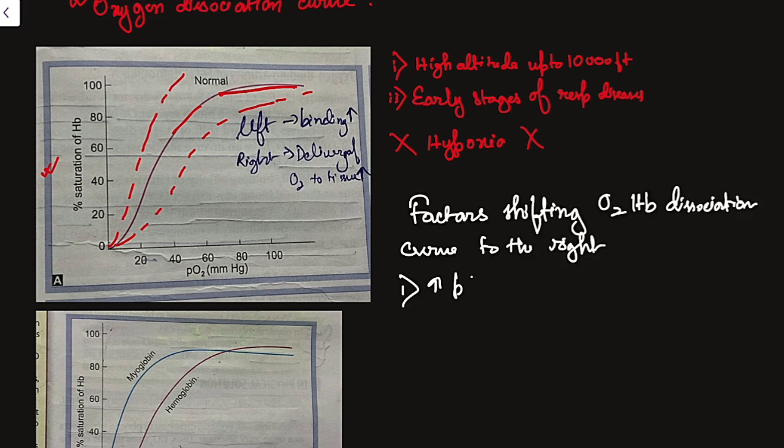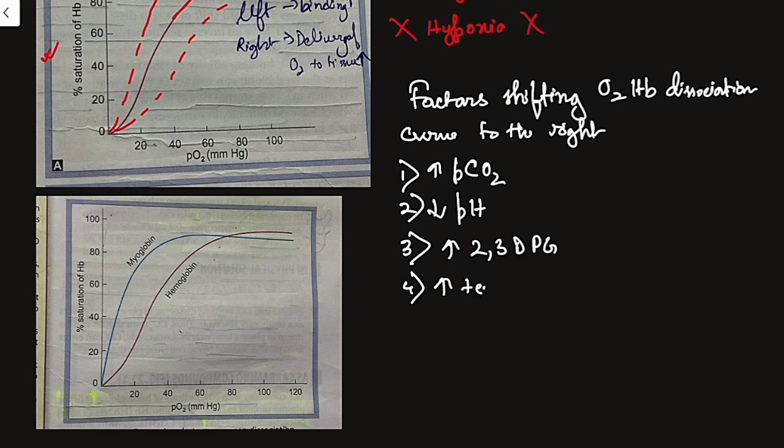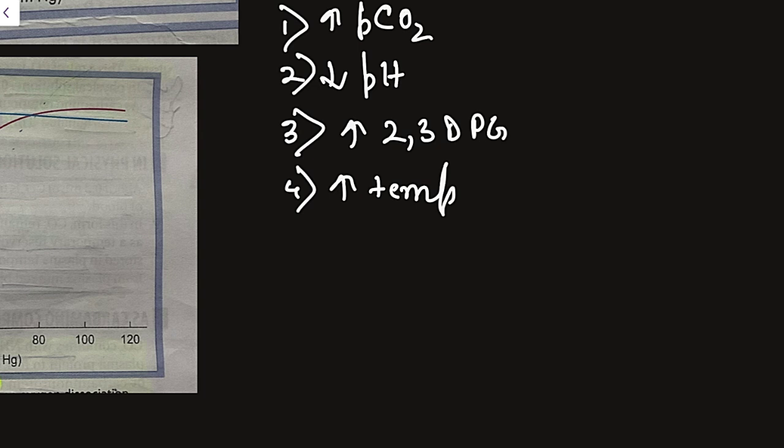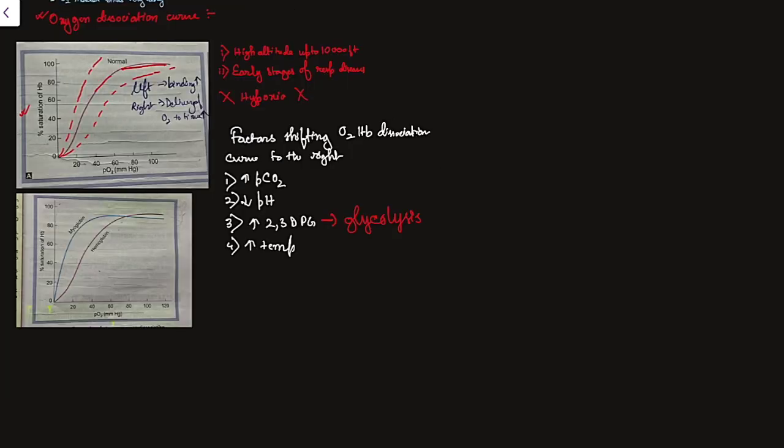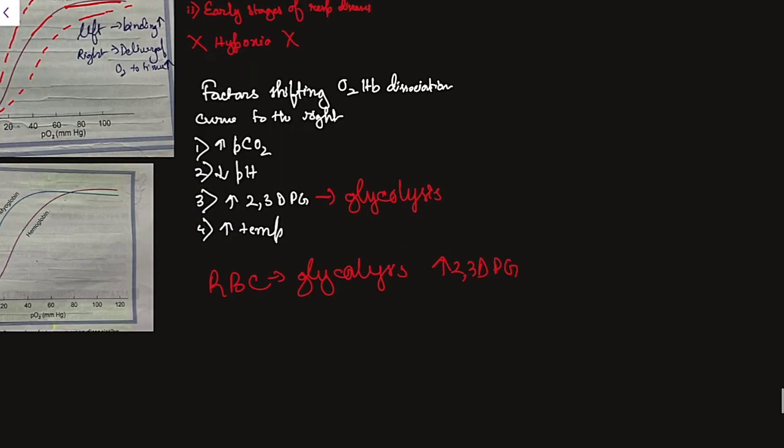One is increased PCO2. Second is decrease in pH. Third is increase in 2,3-DPG, diphosphoglycerate. Four is increase in temperature. Let's talk about 2,3-diphosphoglycerate. It is produced by glycolysis. It is present in abundance in RBC, because in RBC there is excessive anaerobic glycolysis. The Krebs cycle oxidation requires mitochondria. Since mitochondria are absent in RBC, the Krebs cycle cannot occur.